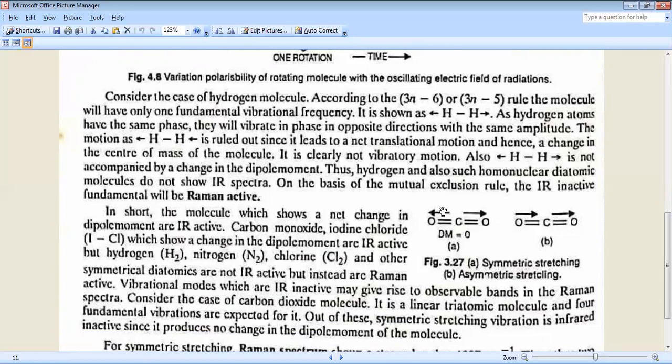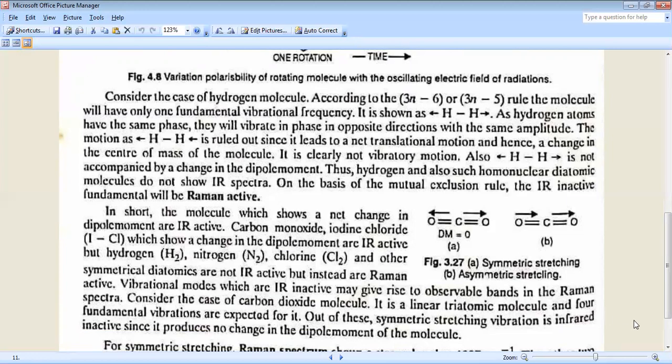In another example, carbon dioxide. In case of carbon dioxide, here symmetric or asymmetric stretching. The molecules which show a net change in dipole moment are IR active. Carbon dioxide and iodine chloride show a change in dipole moment and are IR active, but hydrogen, nitrogen, chlorine, like homonuclear and other symmetrical diatomic homonuclear molecules, are not IR active but instead Raman active. Vibrational modes which are IR inactive may give rise to observable bands in the Raman spectra.